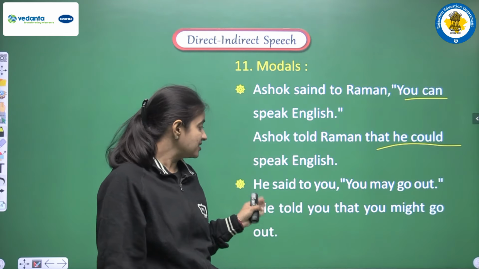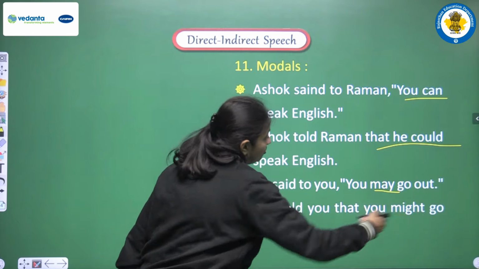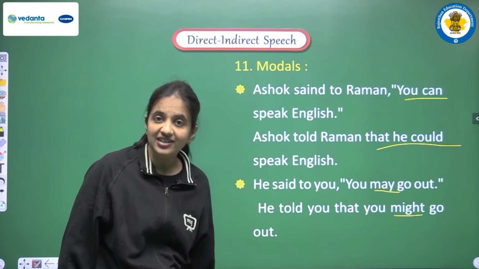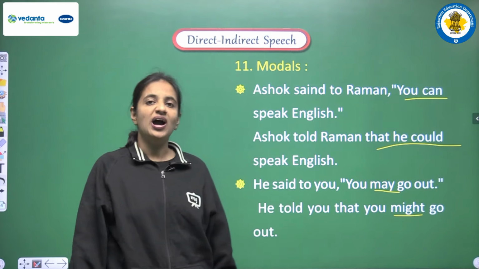Next is, he said to you, you may go out. So we are having may, so may will be converted into might, and the sentence will be, he told you that you might go out.